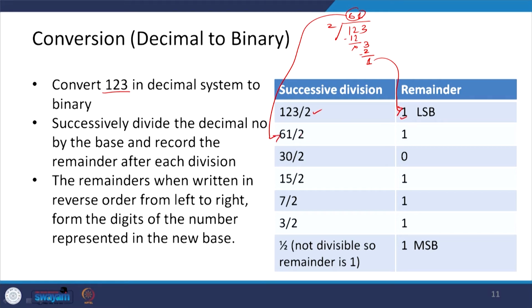And now, I can do the division of 62 with 2. Okay. So, again similarly I can do that. So, 2 3 ja 6, this is 0 and so I get a remainder 0 and so I get a remainder 1 over here. Okay. So, this 1 basically comes over here and this 30 comes over here. Okay. And then again 30 by 2 is 0. So, this way I can keep on dividing and the last I get 1 by 2. Okay. And since this is not divisible, so remainder remains as 1.